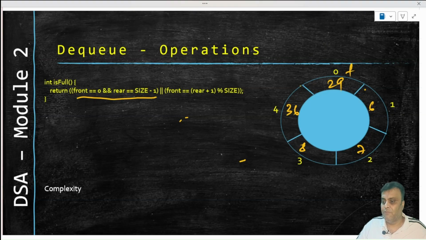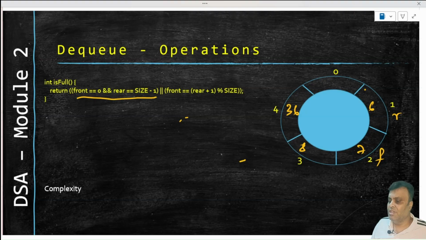So what happens if front and rear are here and then I start moving the elements? There could be a situation where front and rear are here, right? Somehow I have moved the elements forward and then front and rear are like this. So there could be a circular queue which is like this, right? I have moved these elements forward. Oh sorry, this element is still there. This is, let's say, 47 or whatever that element was.